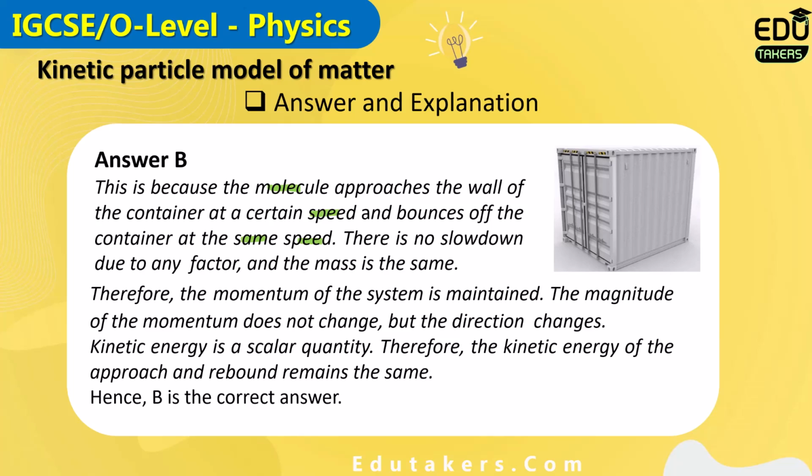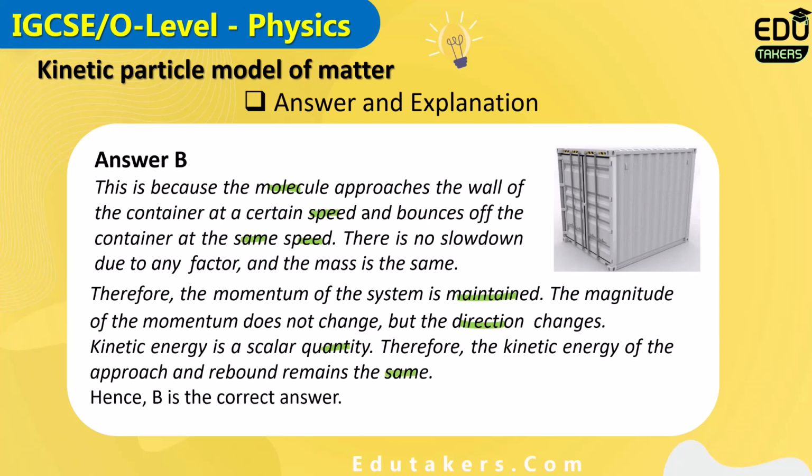The momentum changes by changing the magnitude of the velocity, by changing the direction of the velocity, or by changing both of these. In this case, the direction of the velocity changes due to which the momentum changes. The magnitude of the momentum does not change but the direction changes. Kinetic energy is a scalar quantity. Therefore, the kinetic energy of the approach and rebound remains the same.